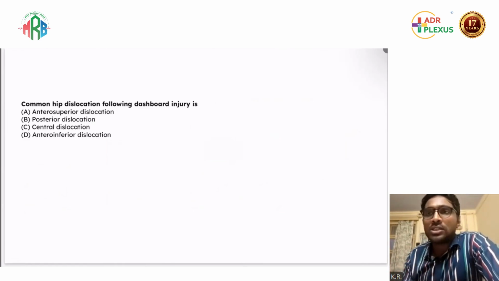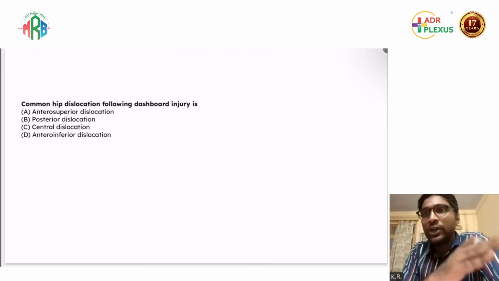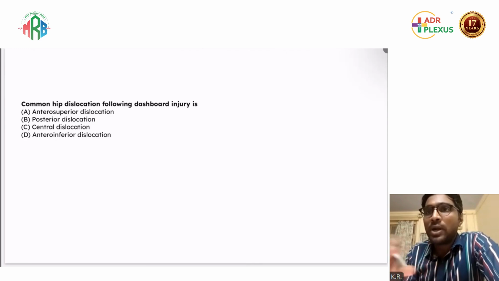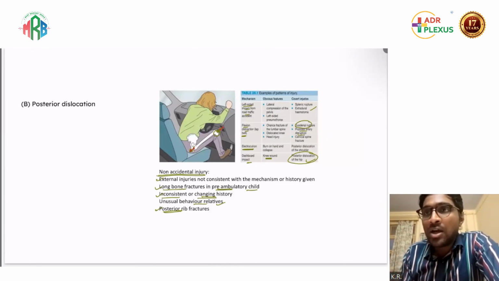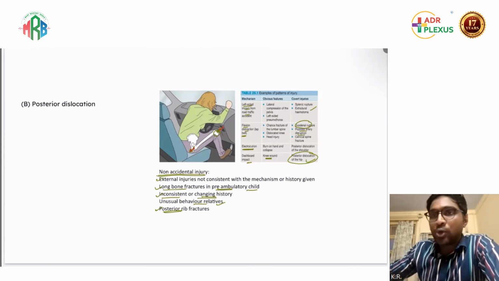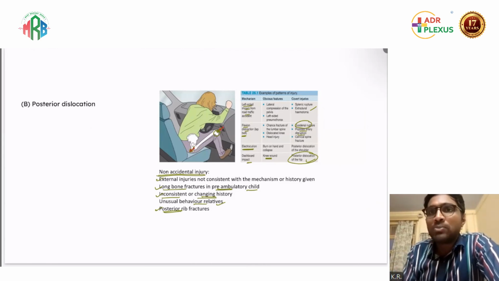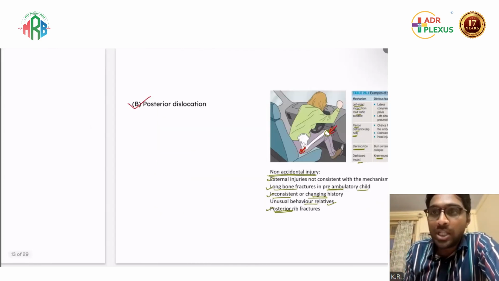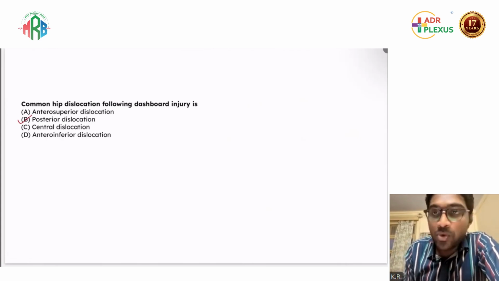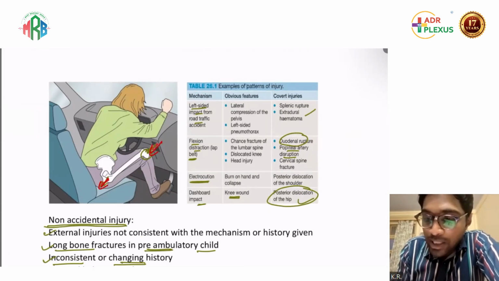Next, common hip location following dashboard injury. This I had not discussed in the latest ADR MRB video, but one video before, we had discussed the trauma chapter. You can easily understand: dashboard injury means direct impact over the knee. So what will happen? The hip joint goes posteriorly. Whatever impact happens here, this goes posteriorly, so it is a posterior dislocation.